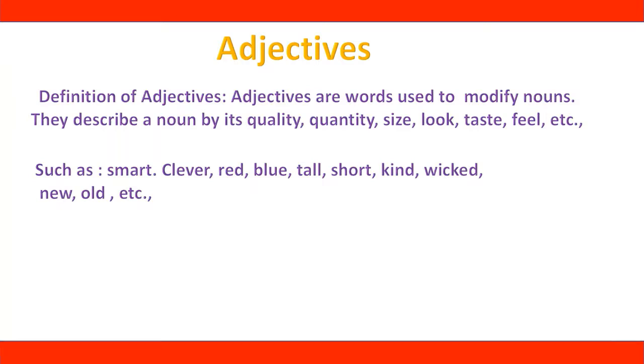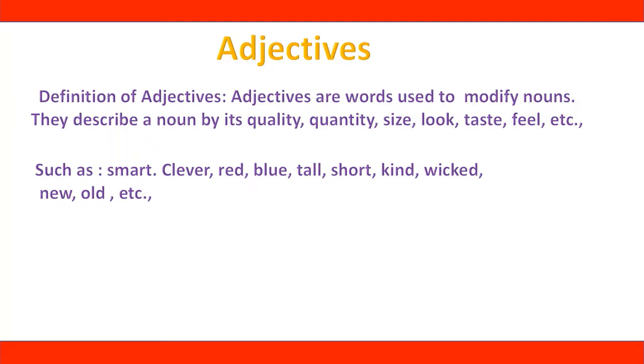In this episode, today you are going to learn about adjectives in detail. So let's see what adjectives are. The definition of adjectives is: adjectives are words used to modify nouns. They describe a noun by its quality, quantity, size, look, taste, feel, etc. Some examples of adjectives are smart, clever, red, blue, tall, short, kind, wicked, new, old, etc.